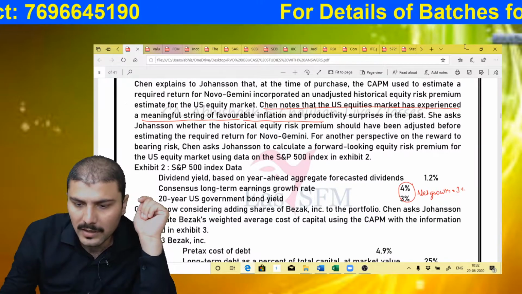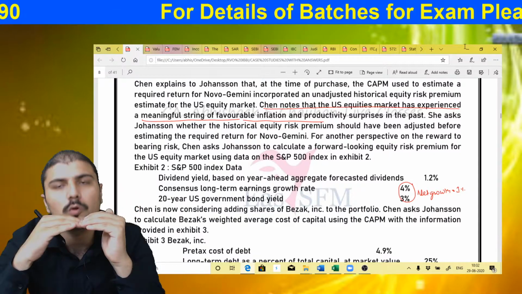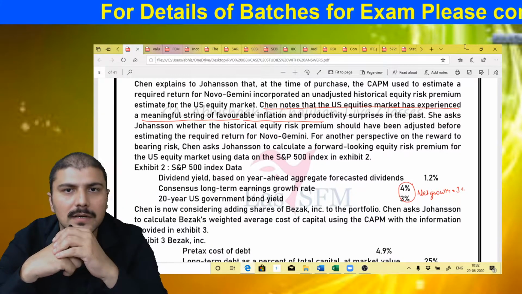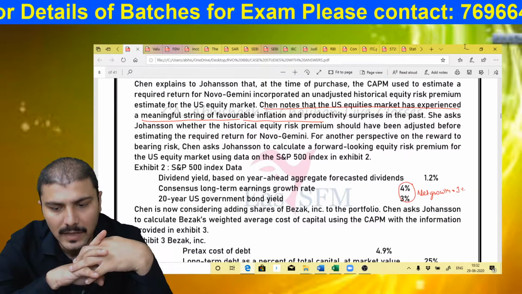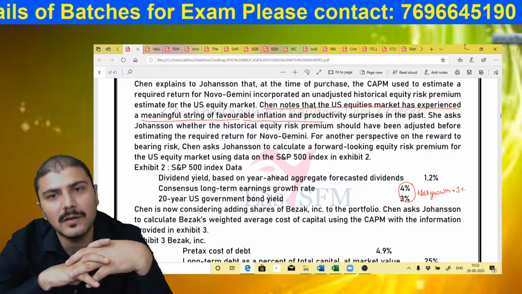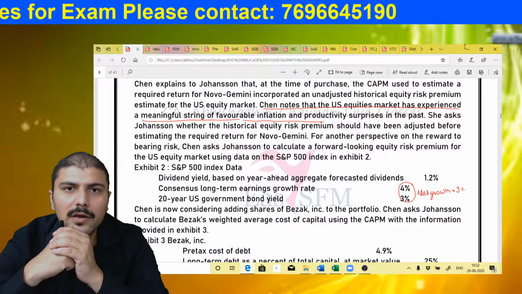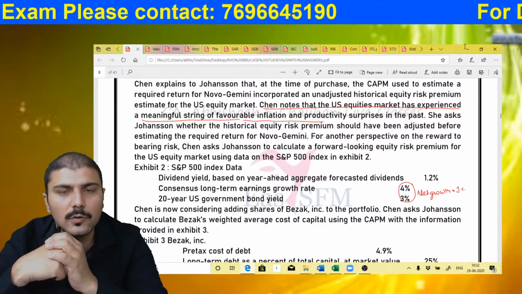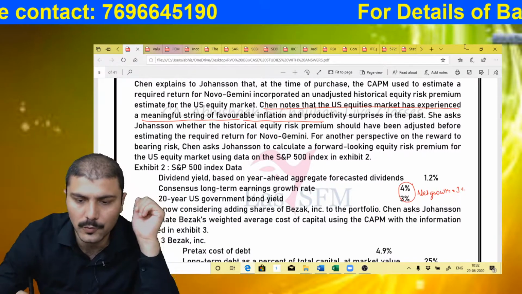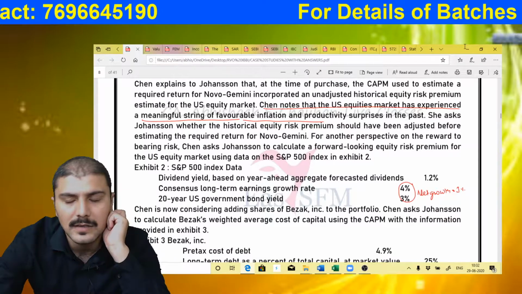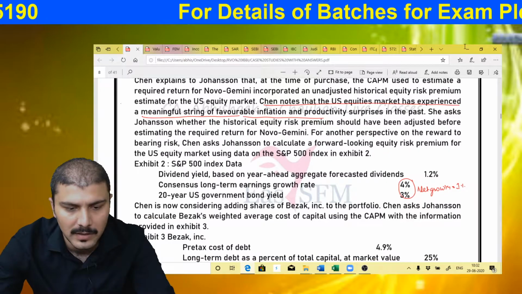So if you are getting a return in the form of dividend of 1.2% and a growth rate you are expecting as 4%, then the total return you will expect will be 5.2%, and the government bond yield is 3%. So the net increase in your expectation will be 2.2%: 1.2% of dividend yield and a net 1% of growth rate over bond yield.